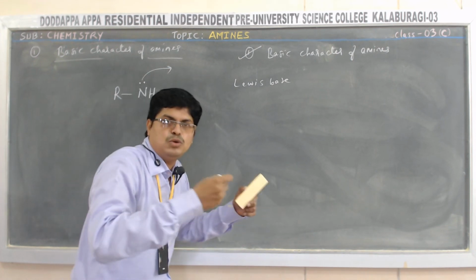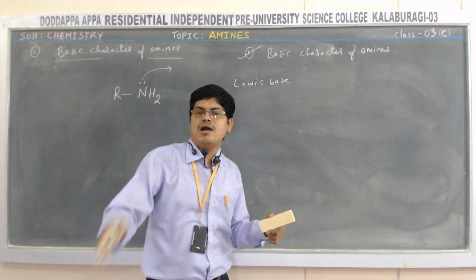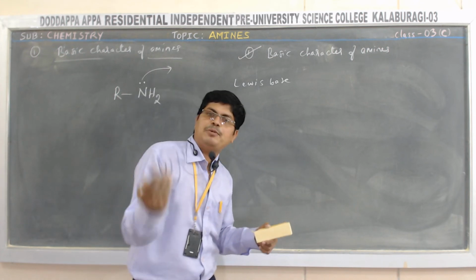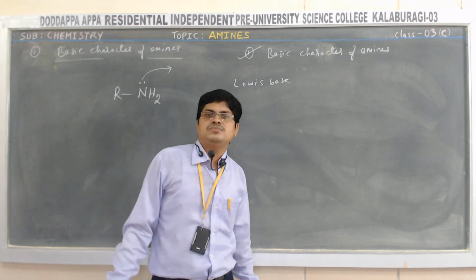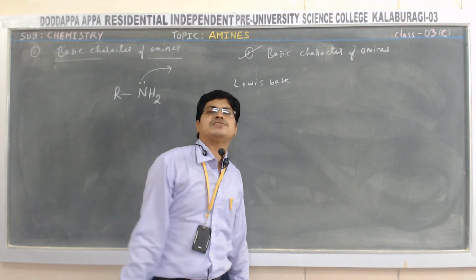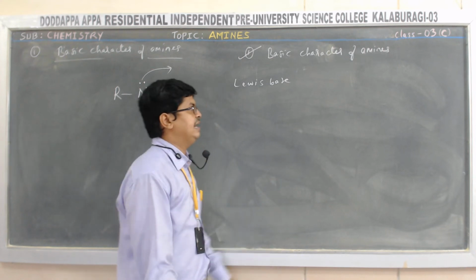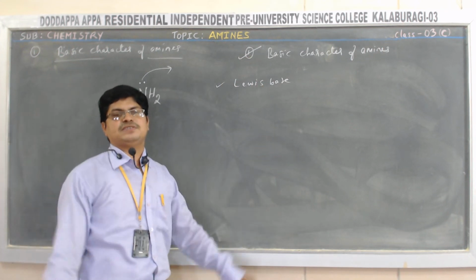Which amine loses electron immediately, that is more basic among the amines. Another point is, even after donating the electron, it should be stable. If it becomes unstable after losing electron, then it is a weak base. So like that, one characteristic means amines act as a Lewis base.